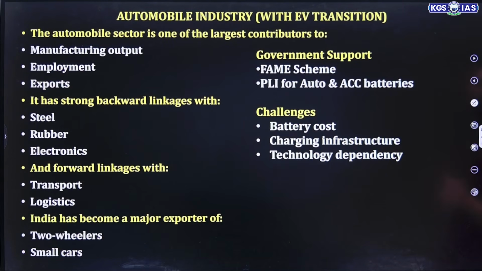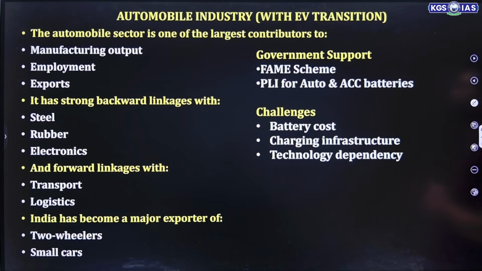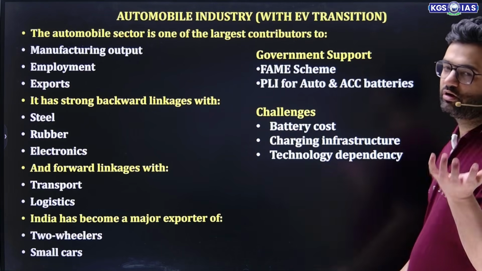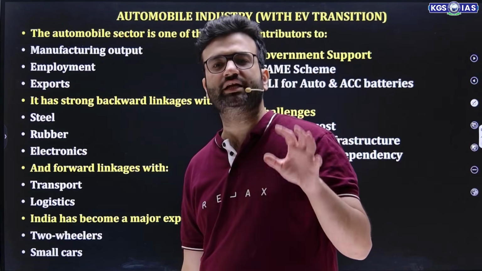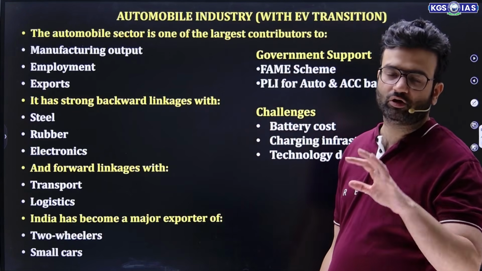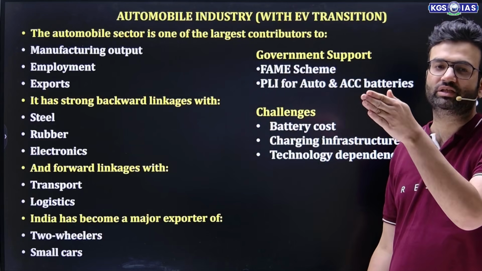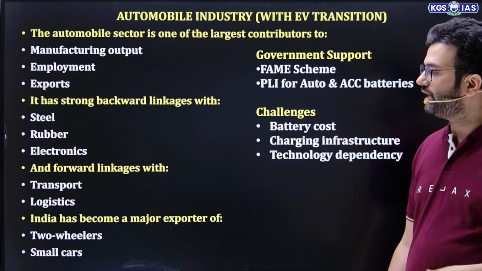Talking about the automobile industry with EV transition, the automobile sector is one of the largest contributors to manufacturing output, employment and exports. It has a strong backward linkage with steel, rubber and electronics, and forward linkage with transport and logistics. Obviously, strong backward linkage means steel industry, rubber industry, electronic industry, they supply the components to the automobile sector, and forward linkage means impact of automobile sector in overall transport and logistics.